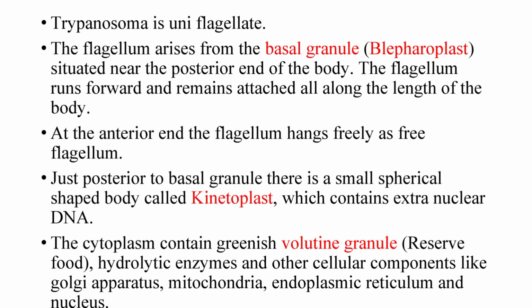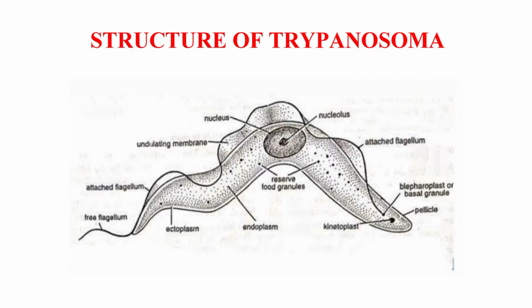Just posterior to the basal granule, there is a small spherical body called the kinetoplast, which contains extranuclear DNA. The cytoplasm contains greenish volutin granules, hydrolytic enzymes, and other cellular components like Golgi apparatus, mitochondria, endoplasmic reticulum and nucleus. This diagram shows the structure of Trypanosoma.